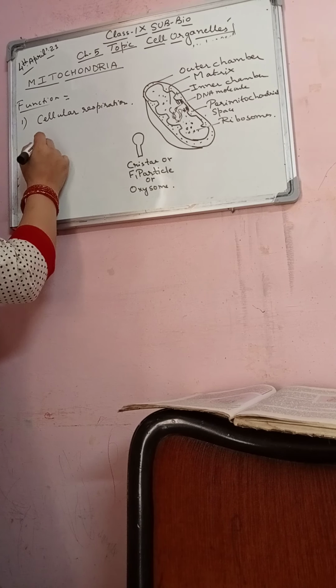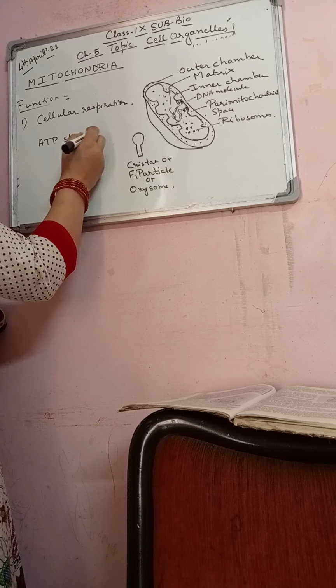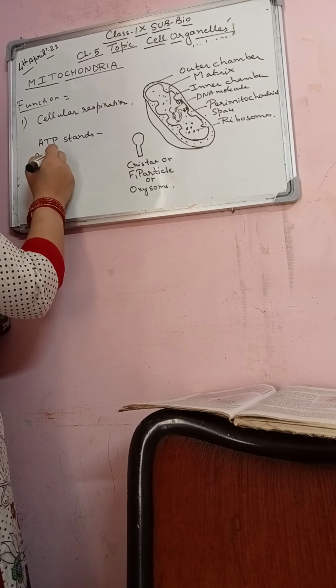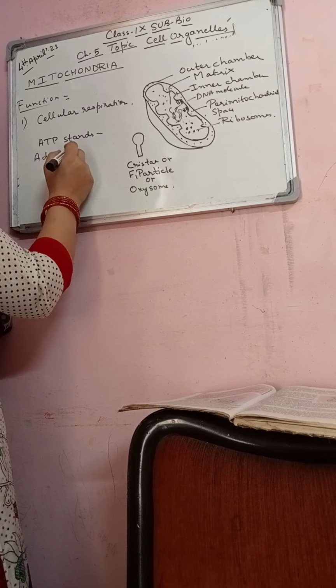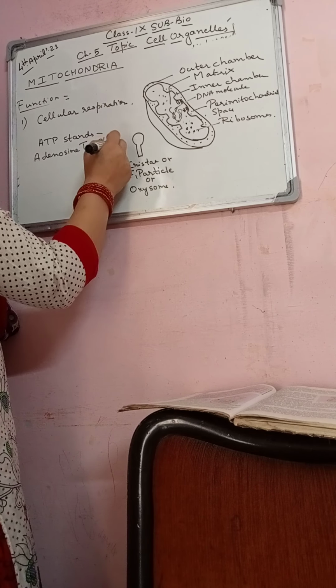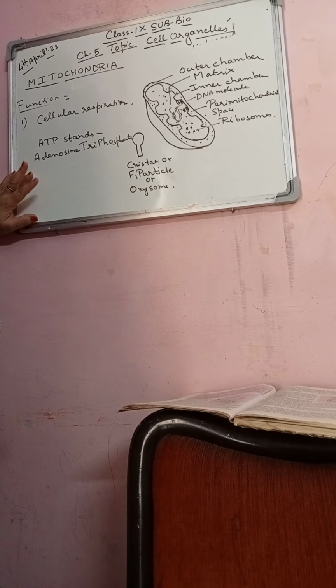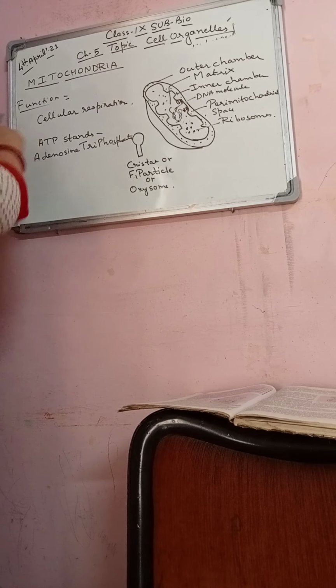ATP stands for adenosine triphosphate, friends. This is the main function of the mitochondria, cellular respiration. You can just explain this about cellular respiration.